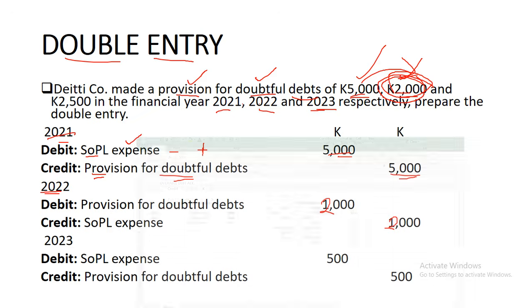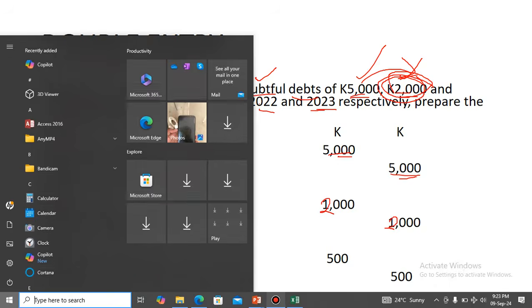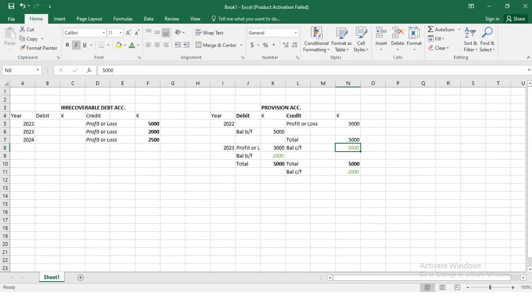And then in the third year, the provision rose to 5,000. Then what do we do when there's an increase? That increase in 2024 is supposed to be included. There's an increase, so we deduct it from the statement of profit or loss.